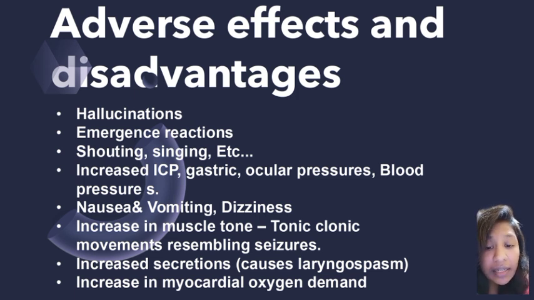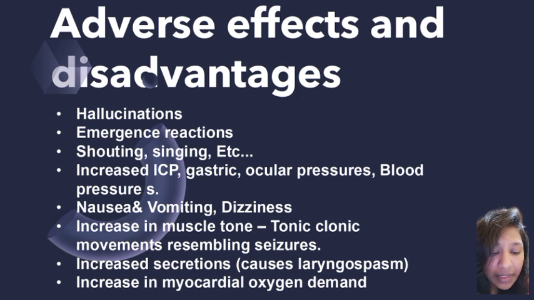And importantly, it's increasing the intracranial pressure, gastric pressure and secretions, the intraocular pressure, and so many pressures in our body. It's creating nausea and vomiting also, and dizziness is also there. We cannot use this one for seizure patients.